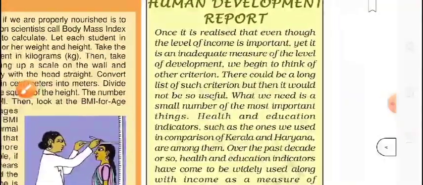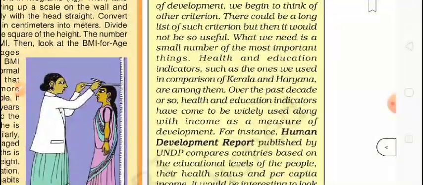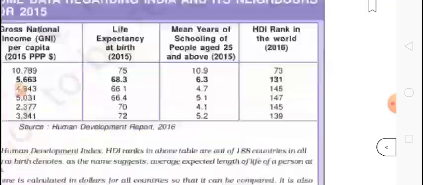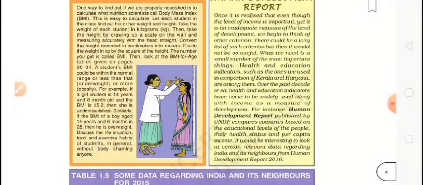There could be a long list of such criteria, but then it would not be so useful. What we need is a small number of the most important things: health, education, indicators such as the ones we used in comparison of Kerala and Haryana. Over the past decades, health and education indicators have come to be widely used along with income as measures of development. For instance, the Human Development Report is published by UNDP, the United Nations Development Program. This is the full form of this.